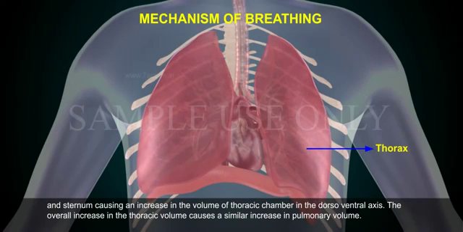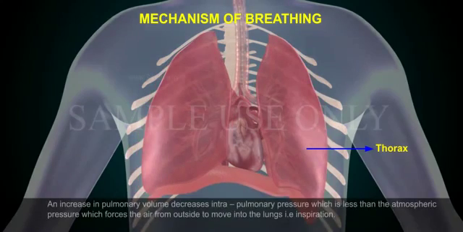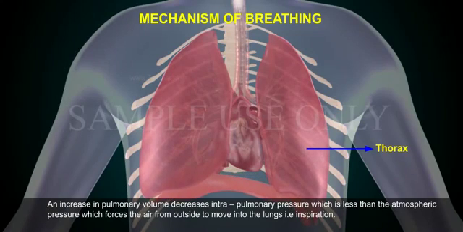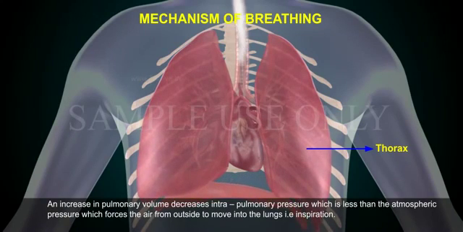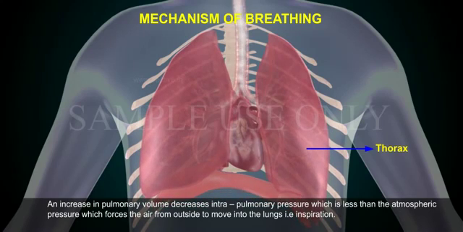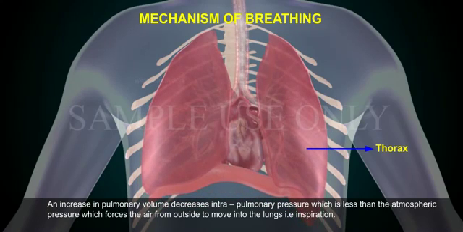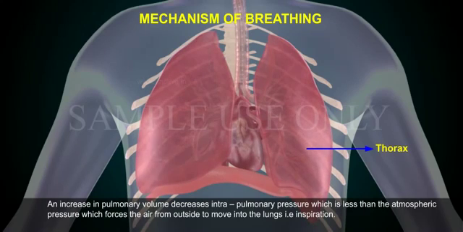The overall increase in the thoracic volume causes a similar increase in pulmonary volume. An increase in pulmonary volume decreases intrapulmonary pressure, which becomes less than atmospheric pressure, which forces the air from outside to move into the lungs. That is, inspiration.